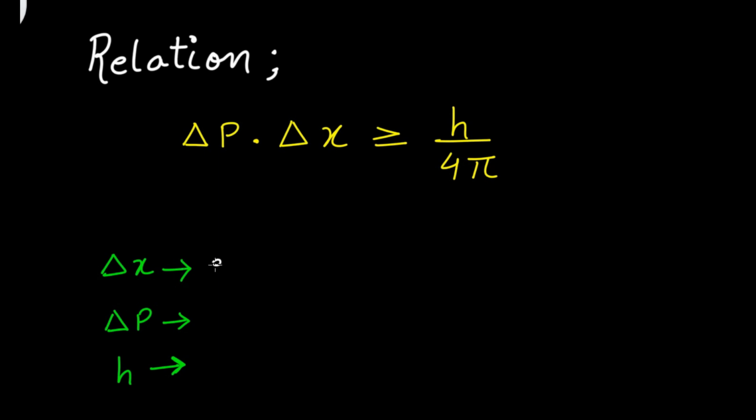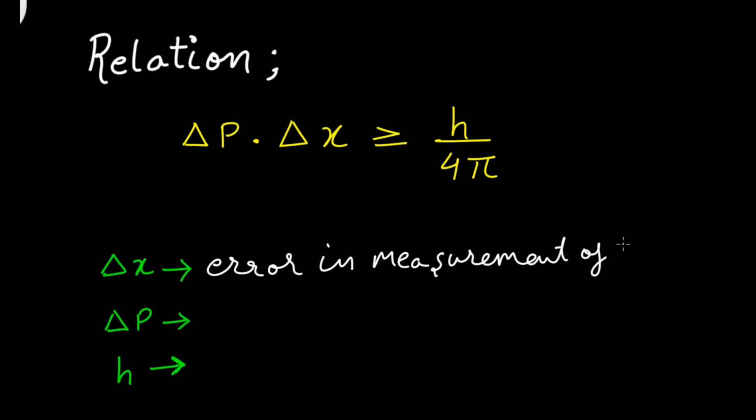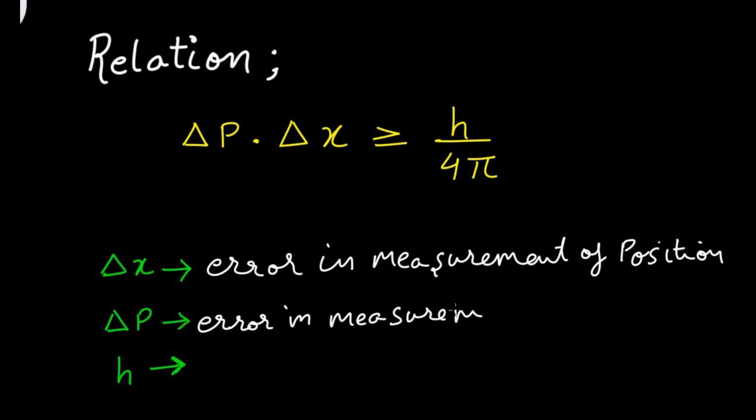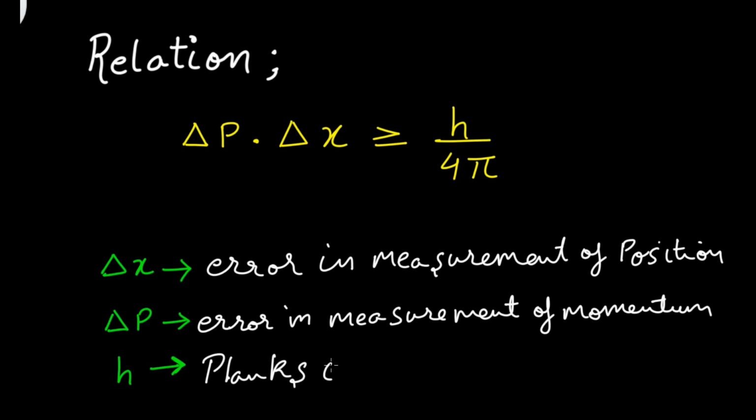Delta x means error in measurement of position, and delta p means error in measurement of momentum, and h is Planck's constant, right?